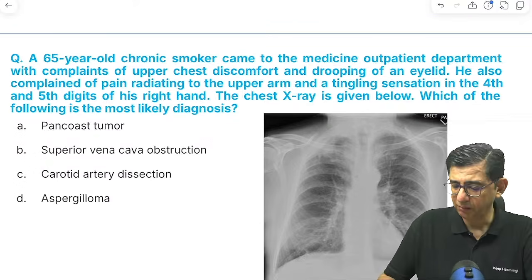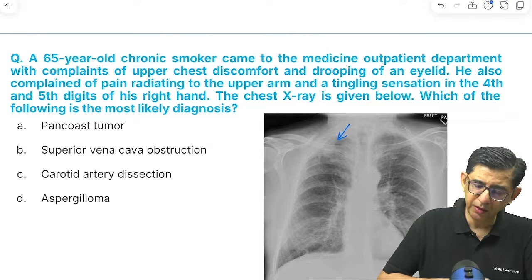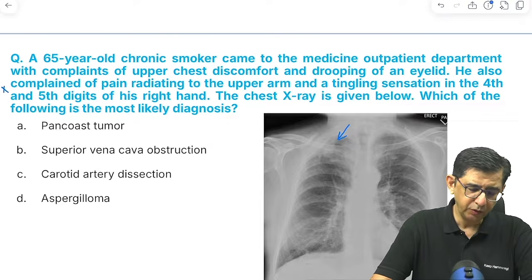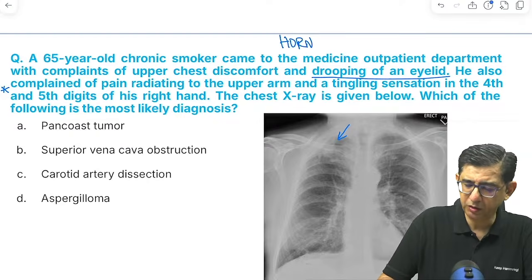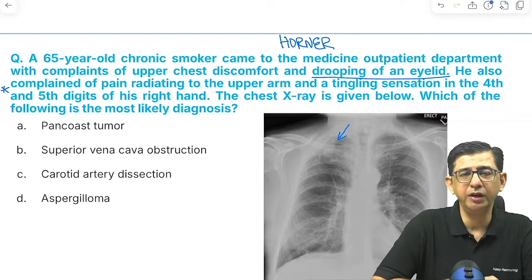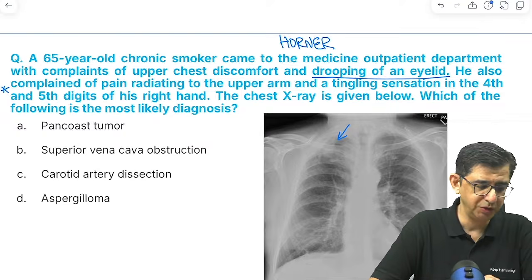Okay. Next is a patient who is a smoker and has come with complaints. You can see a lung mass on the right hand side, and then there is pain. There are Horner syndrome manifestations because there is drooping of the eyelid. So when you look at all the manifestations, the guy has Horner features as well, that is Pancoast tumor. So the answer in this question would be option number A.